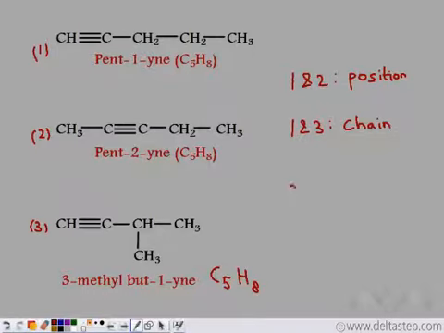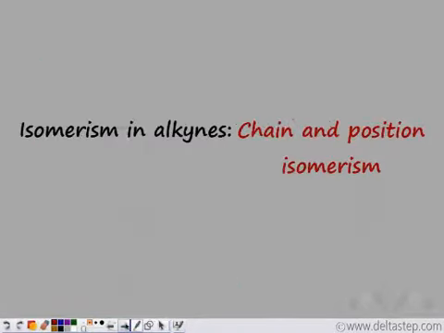So structures 2 and 3, they are both position and chain isomers, because there is a difference in the position of the functional group and there is a difference in the arrangement of the carbon atoms in the straight and the branch chain. So the type of isomerism which is possible in alkynes is both chain and position isomerism.